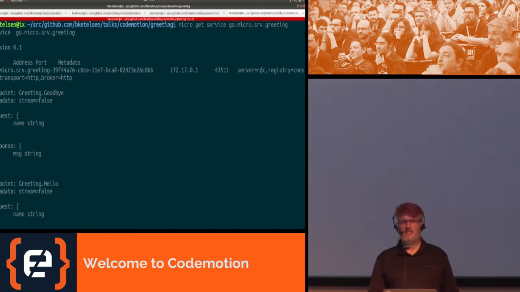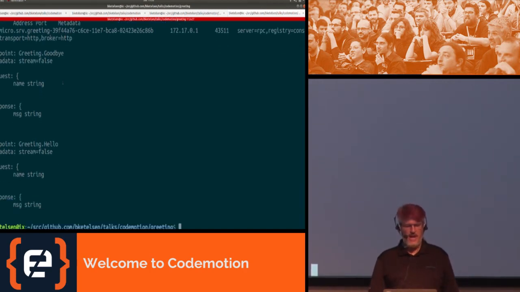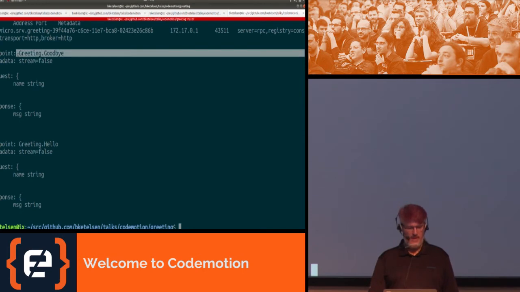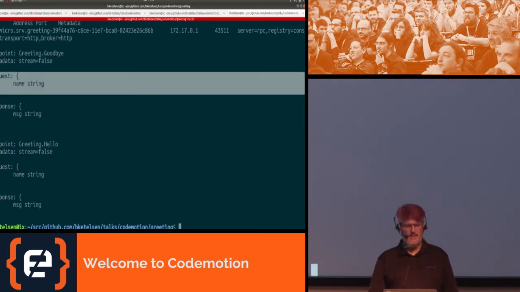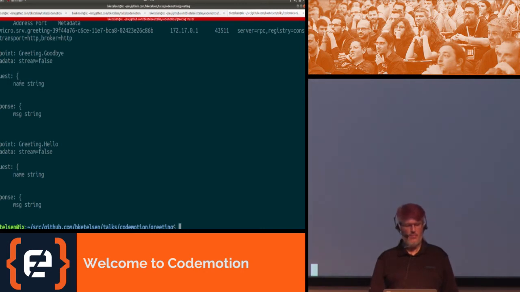We know that it's an RPC server, that its registry is console, its transport is HTTP, and its broker is HTTP. Already we have a lot of good information about our service. We know the endpoints that are exposed by the endpoint labels here. But most importantly, we see the request type. So we have a request type that has one parameter called name, and it's a string. So if we wanted to query that service from the command line,